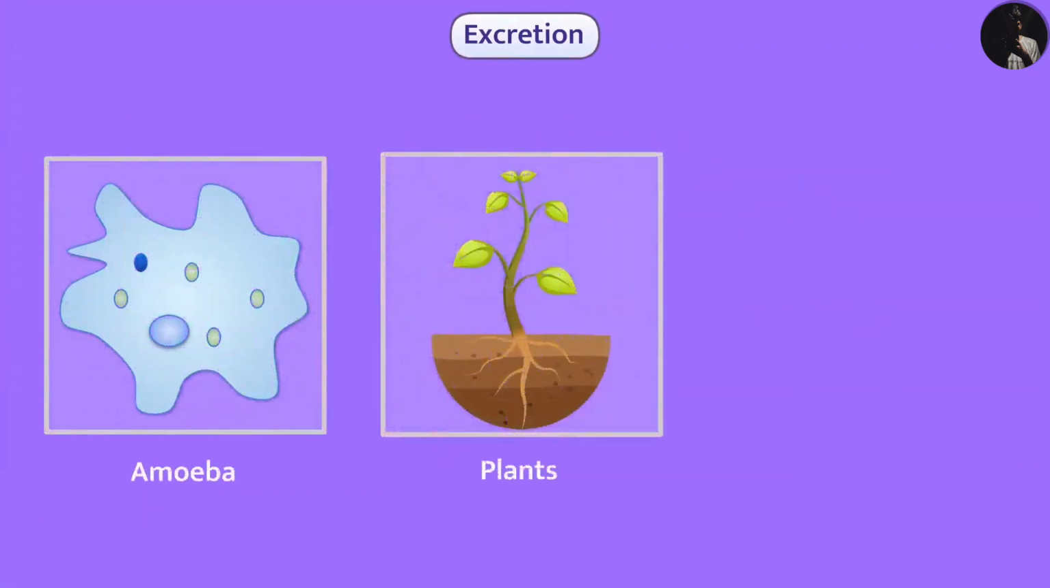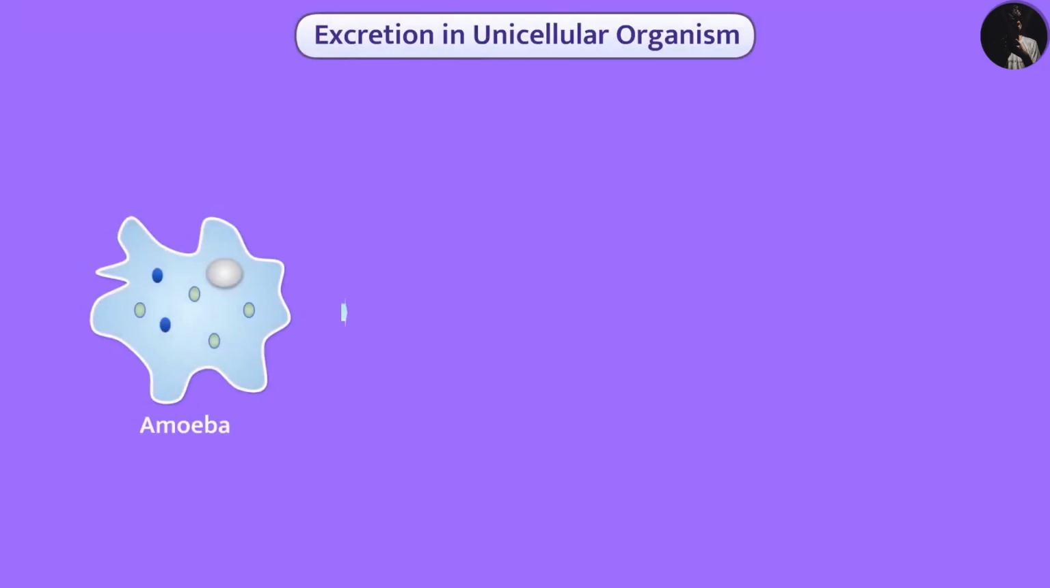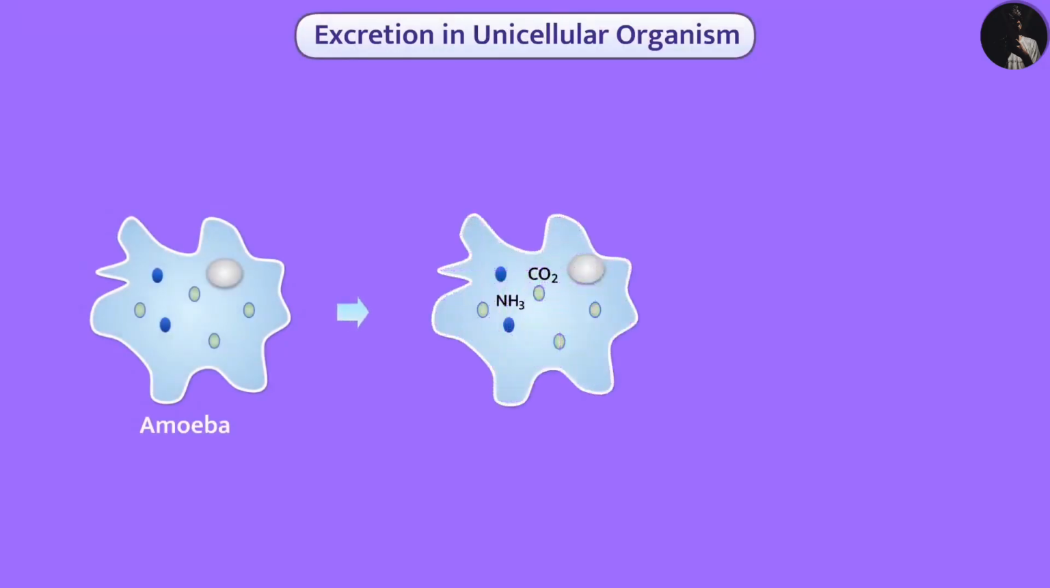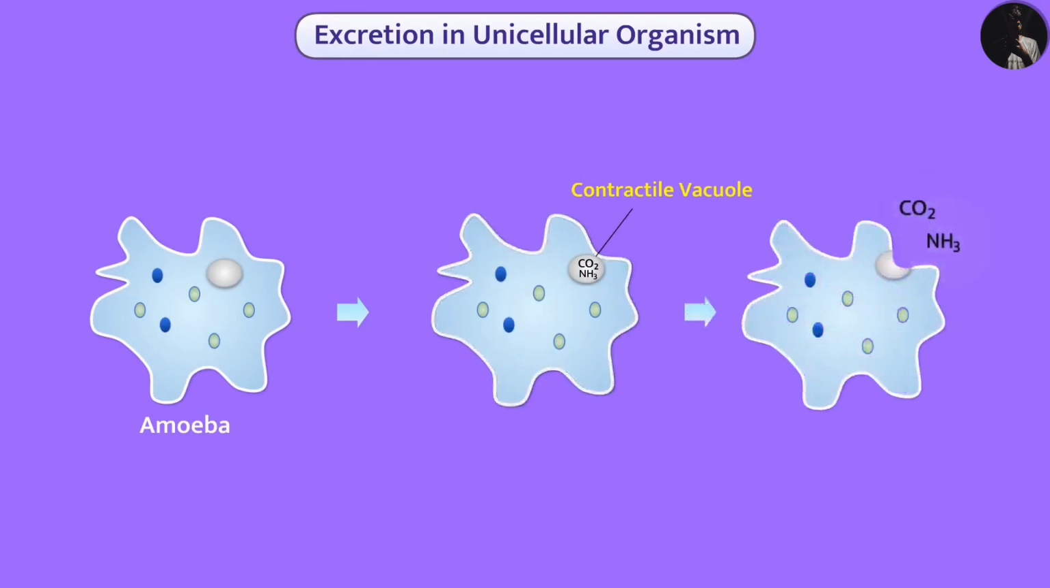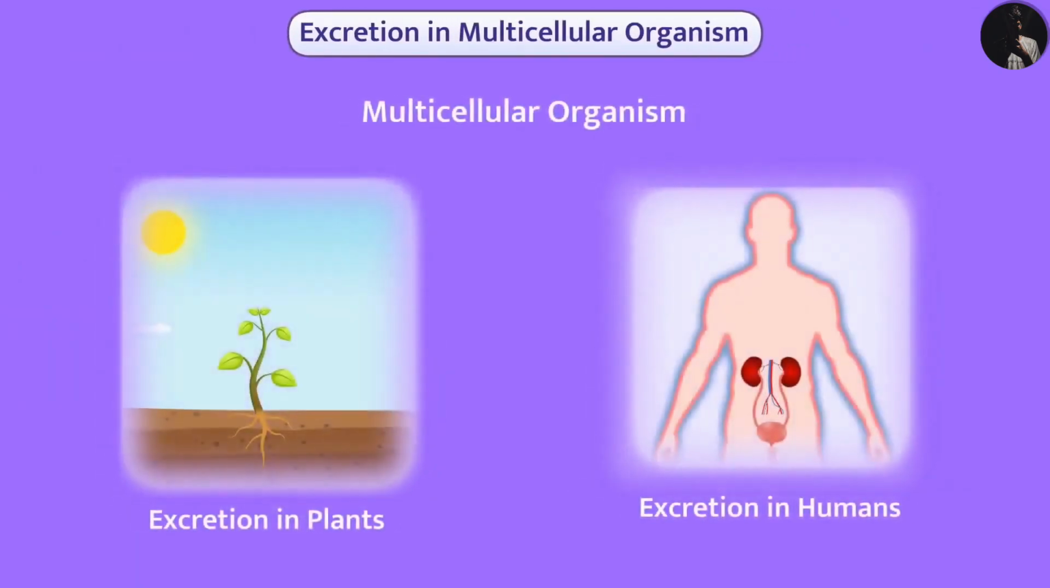Let us see how excretion occurs in different organisms. In the cytoplasm of some unicellular organisms, the waste, such as carbon dioxide and ammonia, gets collected into the contractile vacuole and is excreted outside the cell surface by the action of diffusion. Multicellular organisms have specific organs for excretion.